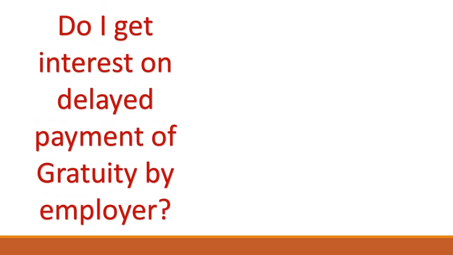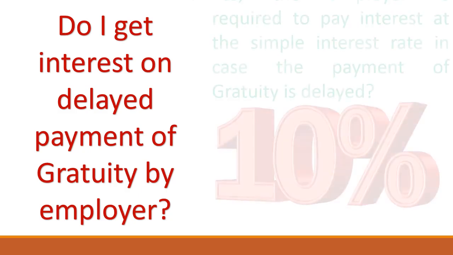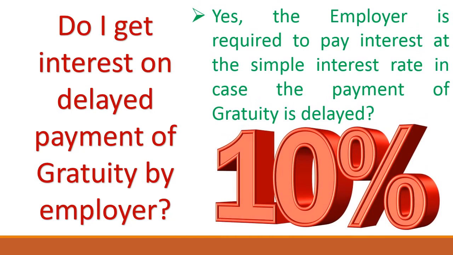Do employees get interest on delayed payment of gratuity by the employer? The answer to this question is yes, friends. If the employer delays the gratuity payment, he is liable to pay interest at the rate of simple interest, and currently it is 10% per annum as notified by the central government.